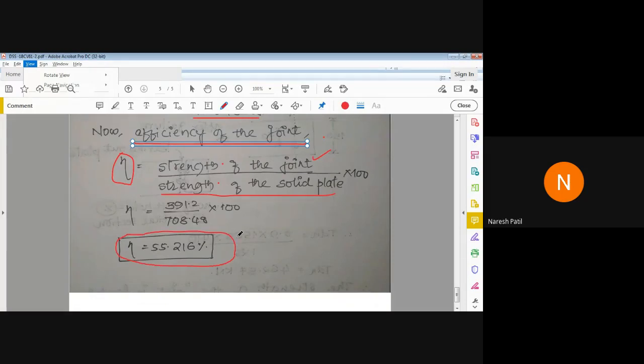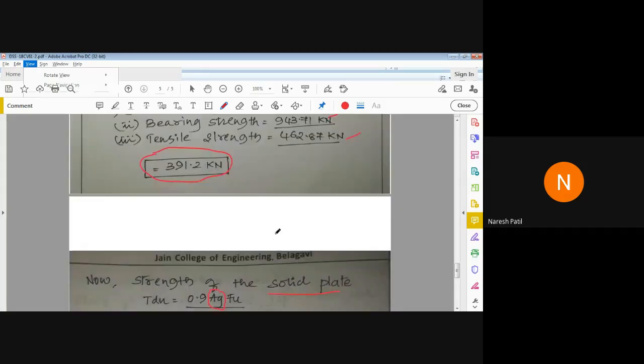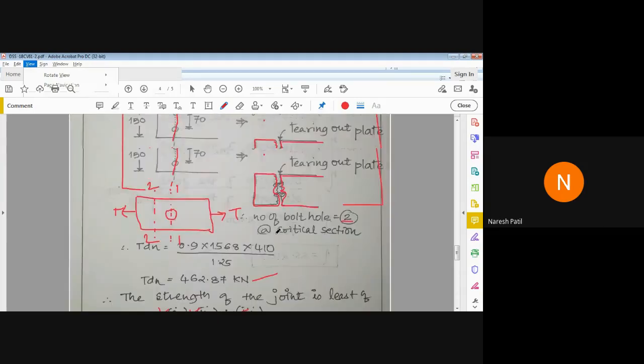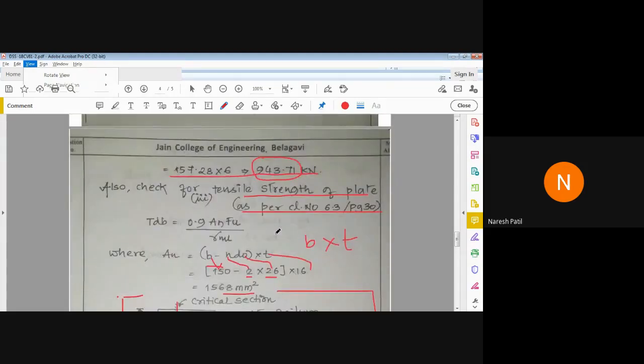The joint is efficient to carry the force only 55%. You can grade it as medium efficient, not high and not low. Okay, so this is regarding calculation of strength of joint and efficiency. Regarding this, if you have doubts, please ask now. Please ask the queries.